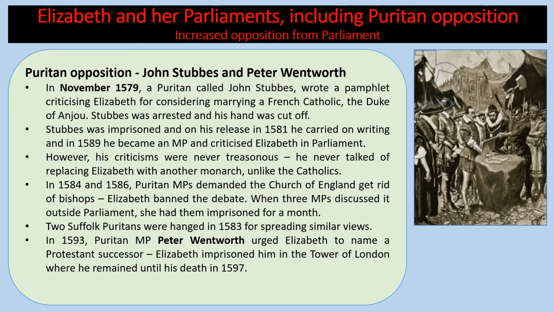In 1584 and 1586, Puritan MPs demanded the Church of England get rid of bishops, but Elizabeth banned the debate. When 3 MPs discussed it outside Parliament, she had them imprisoned for a month. Also, 2 Suffolk Puritans were hanged in 1583 for spreading similar views. In 1593, Puritan MP Peter Wentworth urged Elizabeth to name a Protestant successor. Elizabeth imprisoned him in the Tower of London, where he remained until his death in 1597.